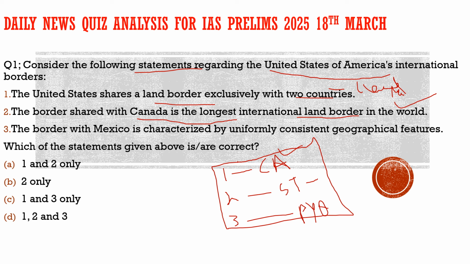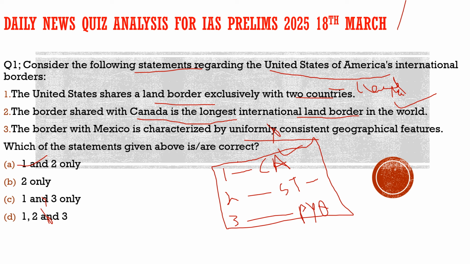Third statement: the border with Mexico is characterized by uniformly consistent geographical features. Whenever you see such statements with respect to geography, almost every time they are incorrect, and so is the case with this statement. There is no uniformity in the geography with respect to Mexico. We see mountains there, we see deserts there. So definitely the third statement is incorrect. With this, we can eliminate options C and D, and as we know statements 1 and 2 are correct, the correct answer is option A.